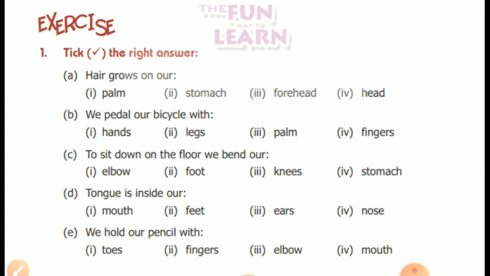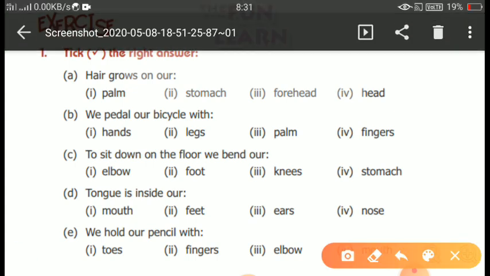Take the right answer. Children, four options are given in this question. In all the questions, you have to choose the correct option and put a tick in front of that. So see A part. Hair grows on our which part? First palm, second stomach, third forehead, fourth head. So the correct answer is head. Okay, children? Correct answer, head.